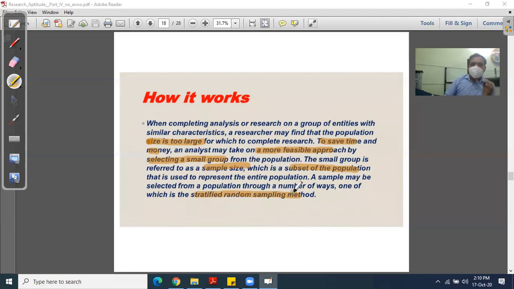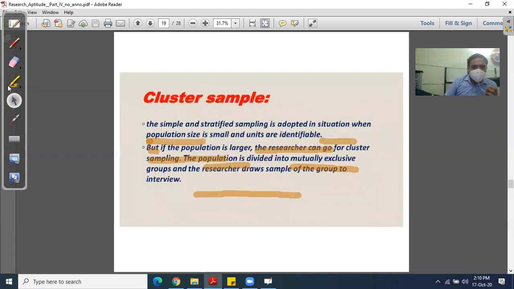That's all about stratified random sampling. The next topic we are going to study in the next video is cluster random sampling. Bye bye and take care.